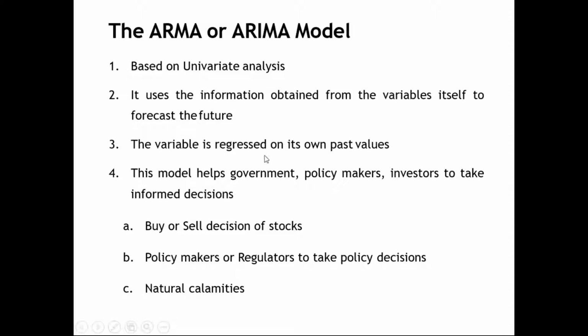Okay. So I told you the variable is regressed. That is the dependent variable. That is, the future value is regressed by the past value, the lagged value. So the lagged values are independent variables which are regressed on the present value, wherein the present value or the future value is influenced by the lagged values. So these are some important things.